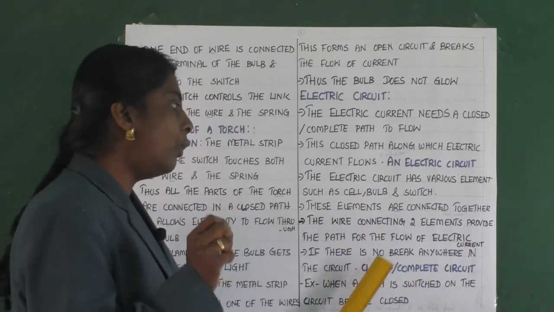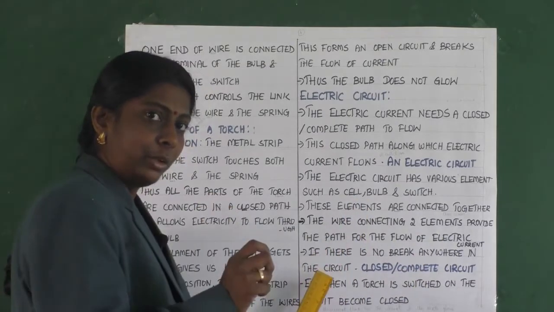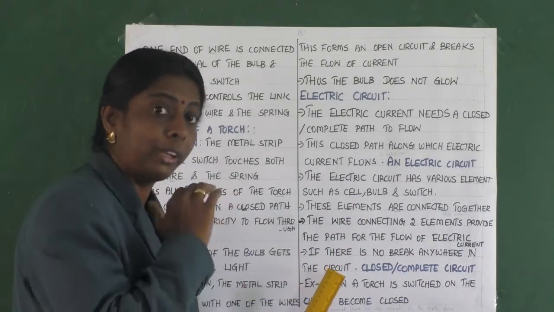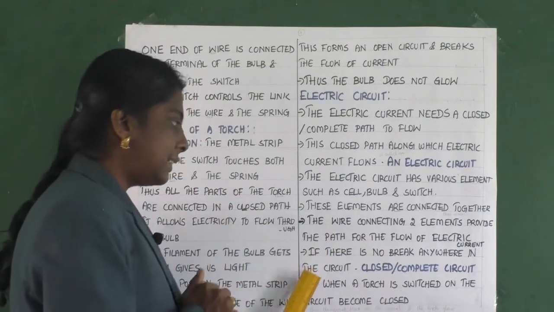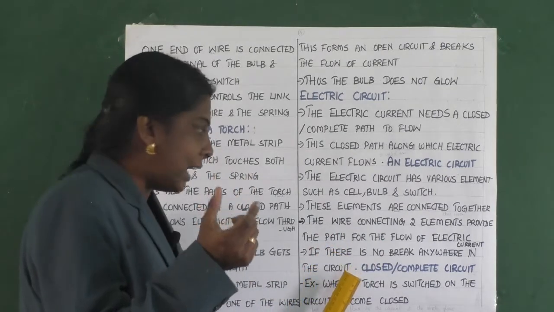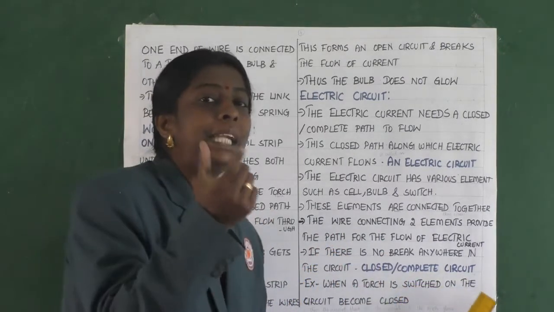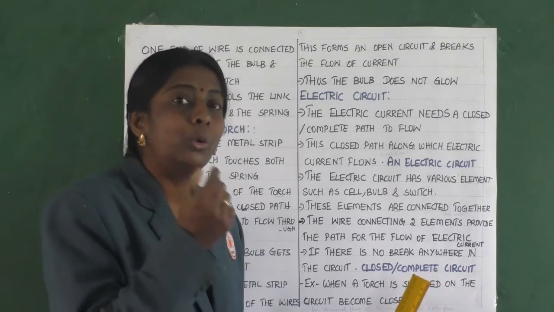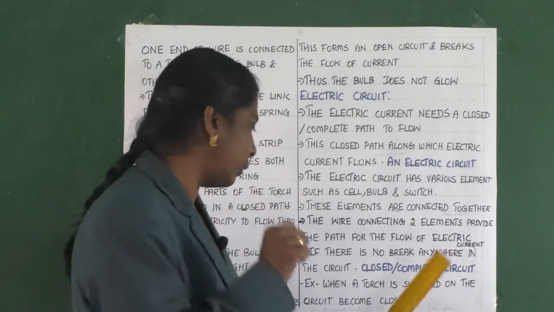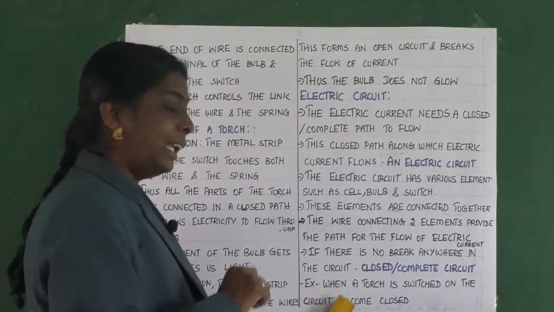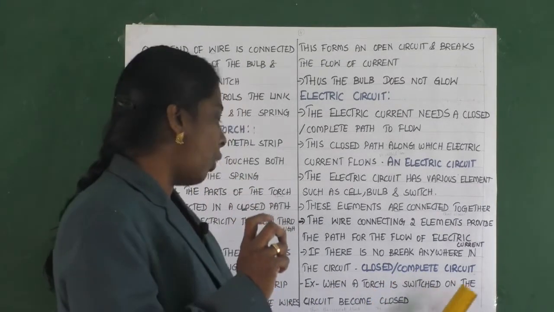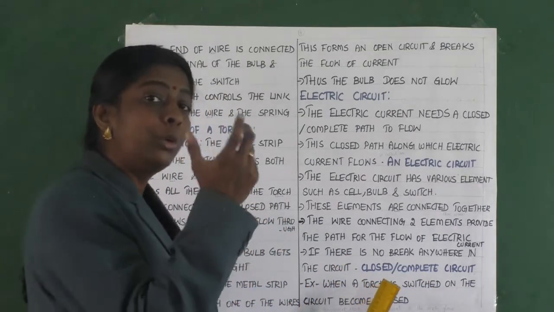If there is no break or gap anywhere in the circuit, then that is called a closed or complete circuit. For example, when a torch is switched on, the circuit becomes closed.